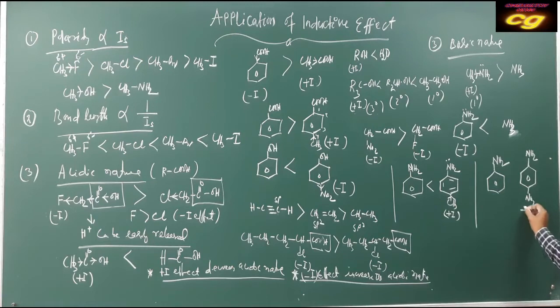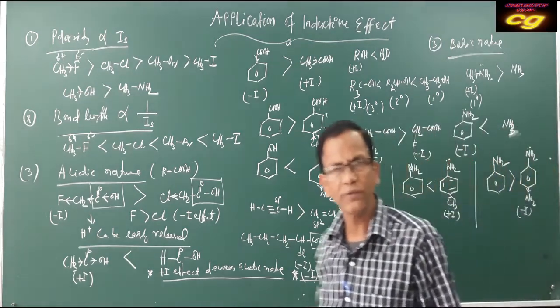As nitroaniline has a minus effect, electron density on nitrogen will decrease, because it withdraws electrons from the amino group. That's why the basic character is less. So aniline is more basic than nitroaniline. So these are the plus effect and minus effect characters.